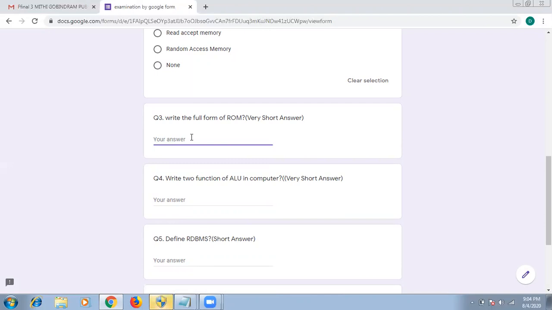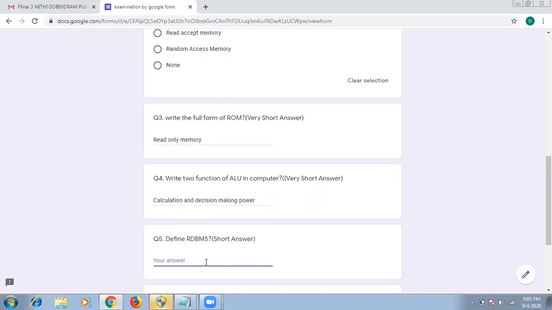The student has to write only one word, two words, or maximum one line. So suppose the student is writing the answer, read only memory. Now question number 4 is: write two functions of ALU in computer. Two functions, like calculation and decision making. This is the function of ALU.